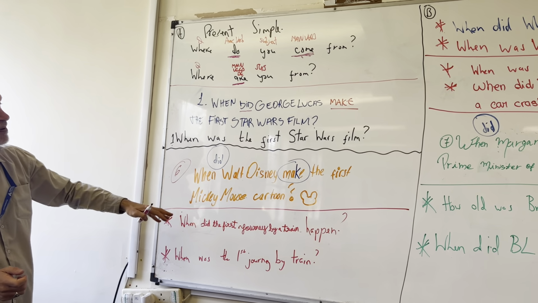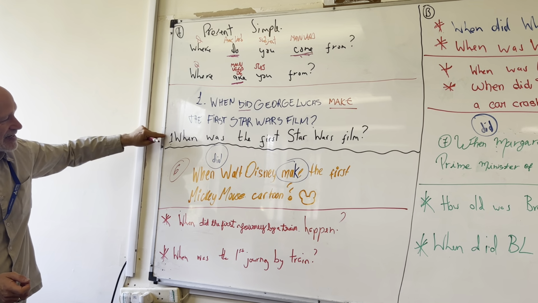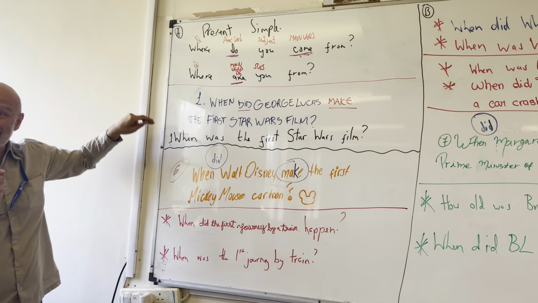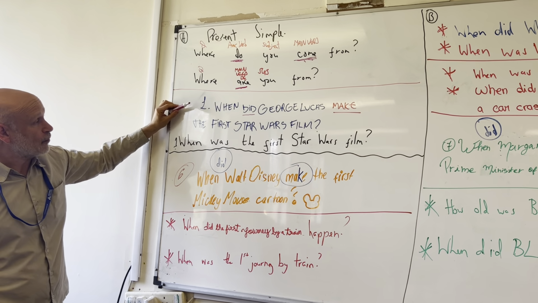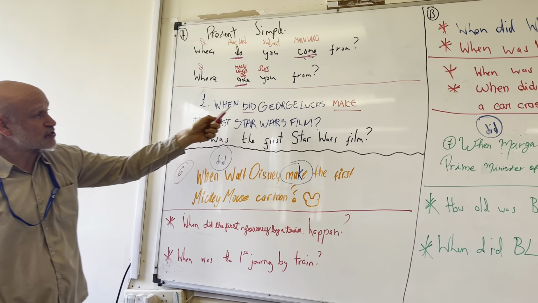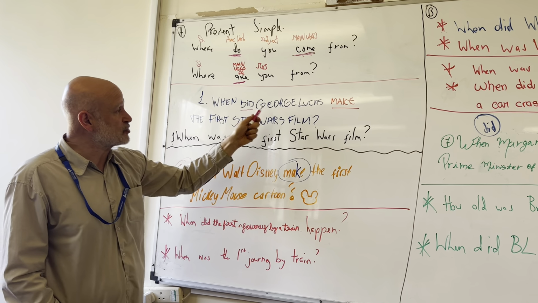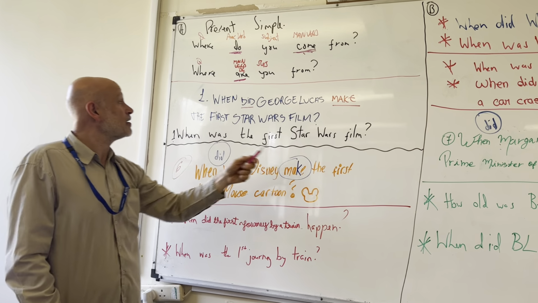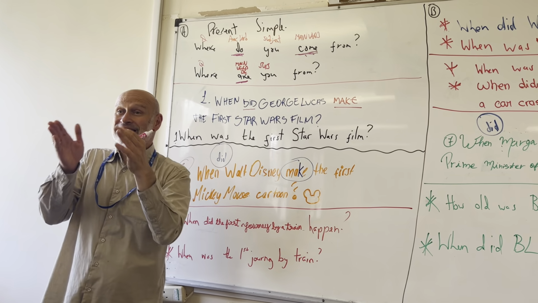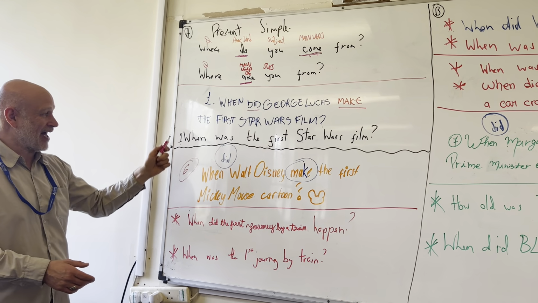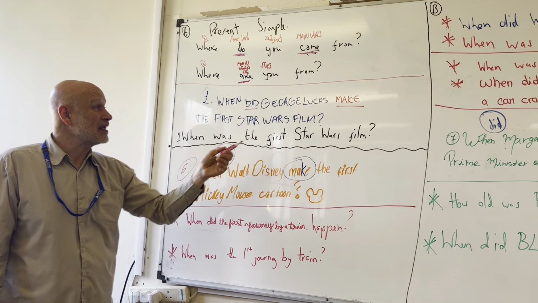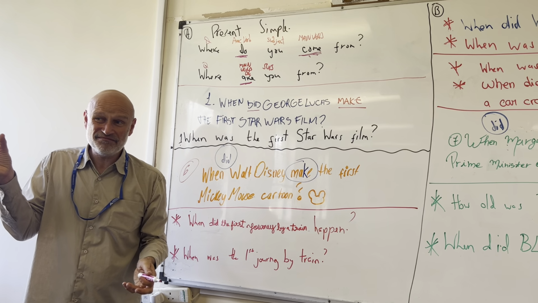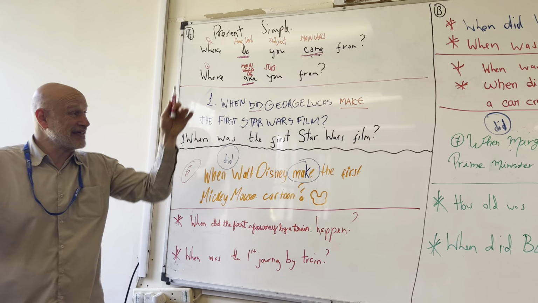So moving on to the past simple, I've tried to add the same question using a different form. In the past simple, this was a really good question. When did George Lucas make the first Star Wars film? is exactly the same question as when was the first Star Wars film? Yeah? The answer is the same, so you can use either.